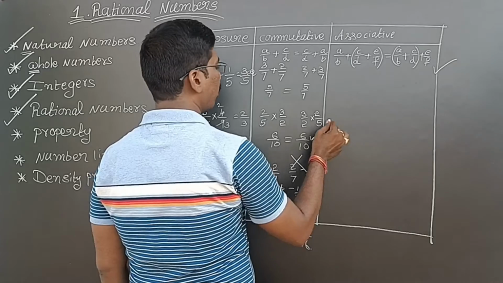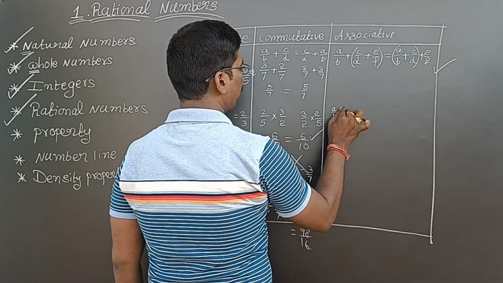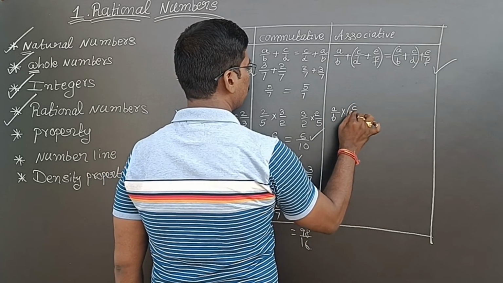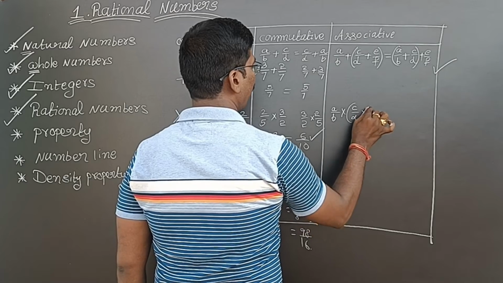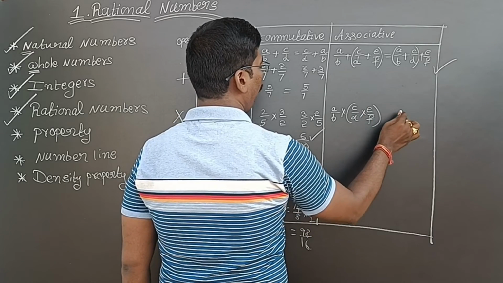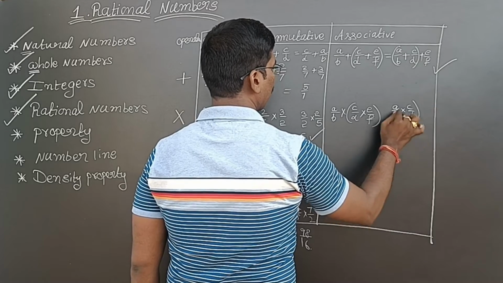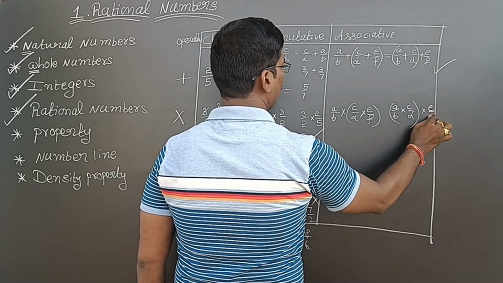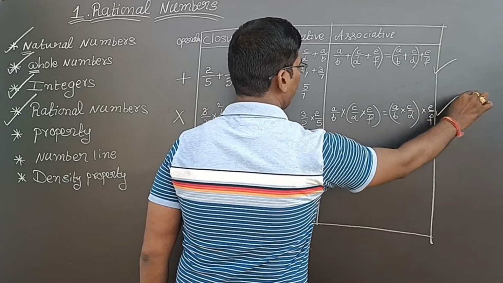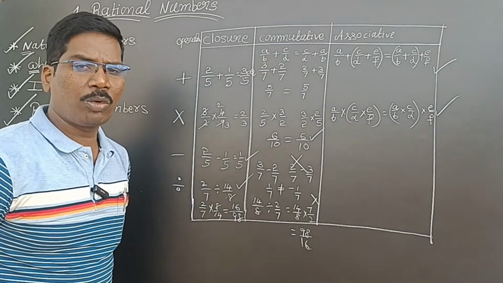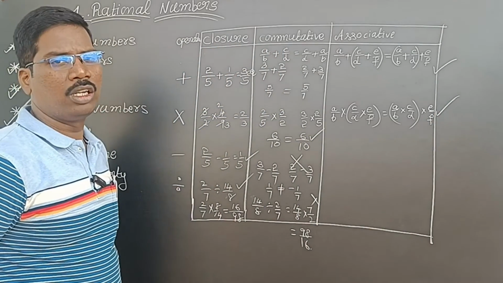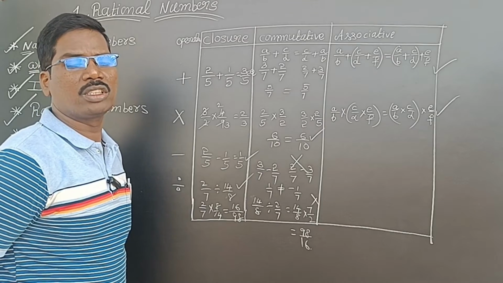Here also, in multiplication, I am multiplying two numbers with the first number, and I am multiplying the first two numbers with the third number. Then these results will be equal. Means associative property is satisfied in rational numbers under multiplication.